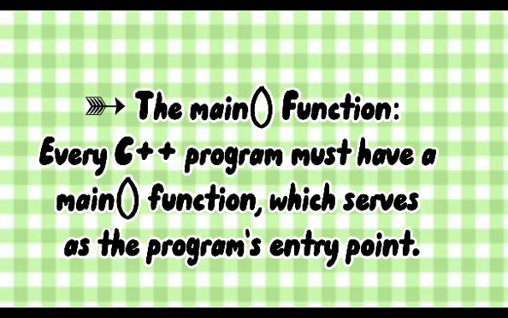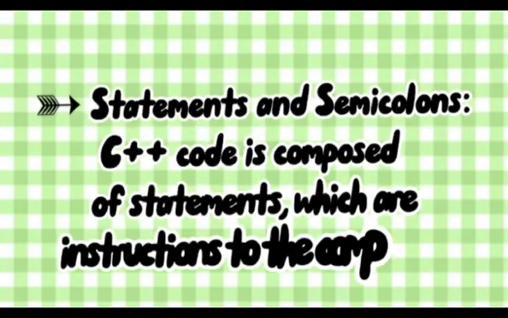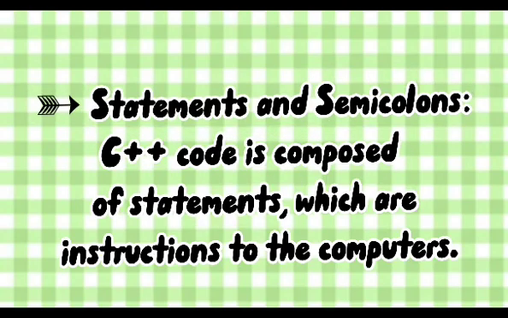Every C++ program must have a main function, which serves as the program's entry point. Execution begins here. It is typically declared as int main, indicating that it returns an integer value. C++ code is composed of statements, which are instructions to the computer. Each statement must be terminated with a semicolon.